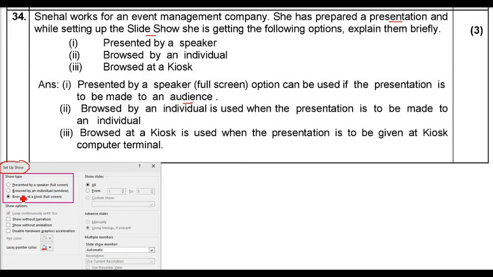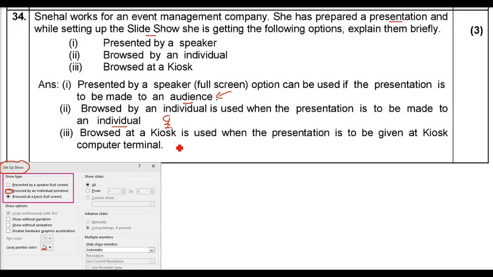Second is browsed by an individual. Browsed by an individual is used when the presentation is to be made to an individual. To an individual. There is one person. Okay. Browsed by an individual and presented to an individual. Okay. So this is the third option now.